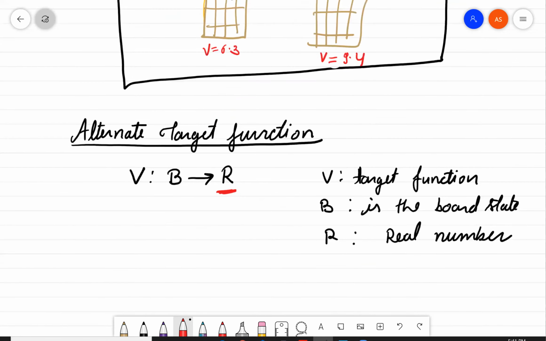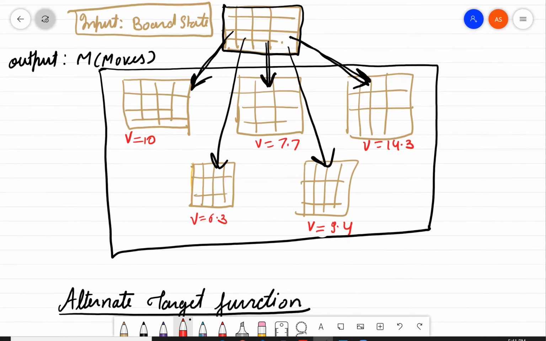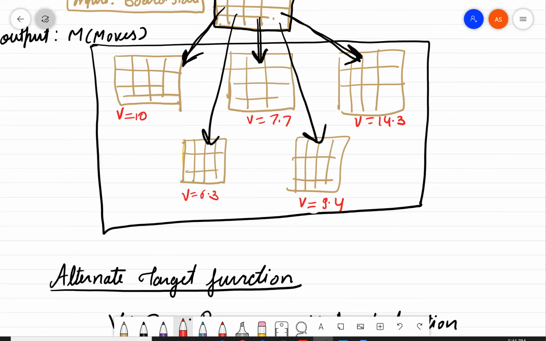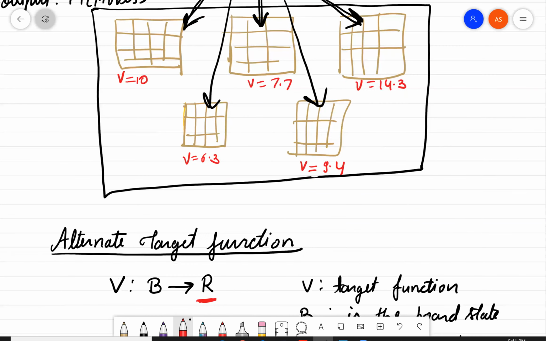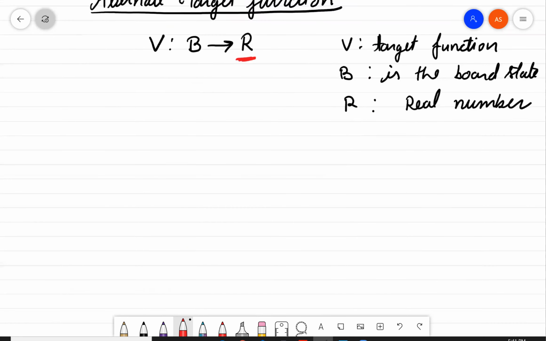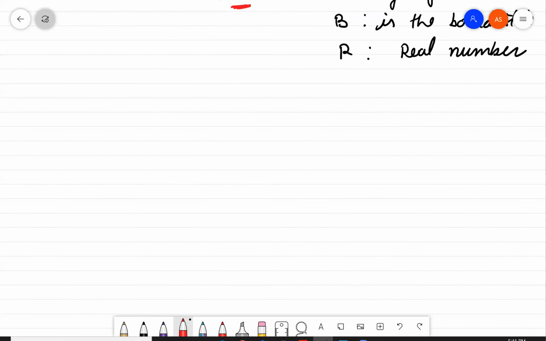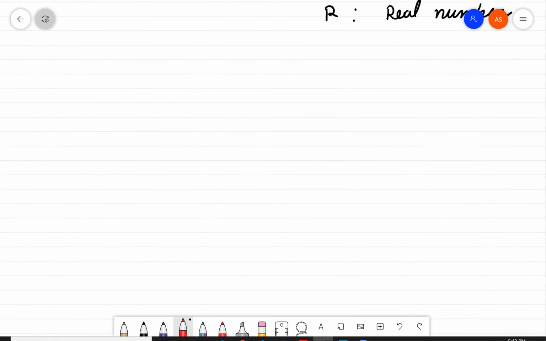On the basis of these real numbers, we can identify the sequence of moves, and which sequence of moves is the best path for winning the game. And we also provide the value to a target function depending on the board state.